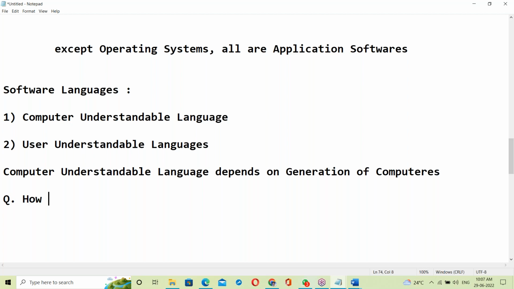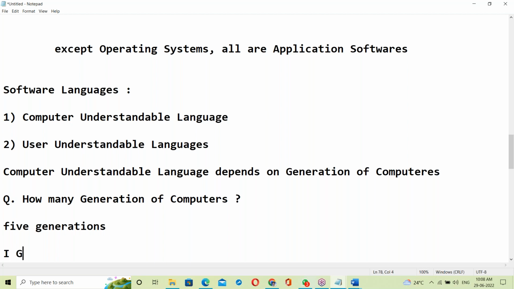How many generations of computers are there? Five, Kavita says. Good. Yes, totally five generations.